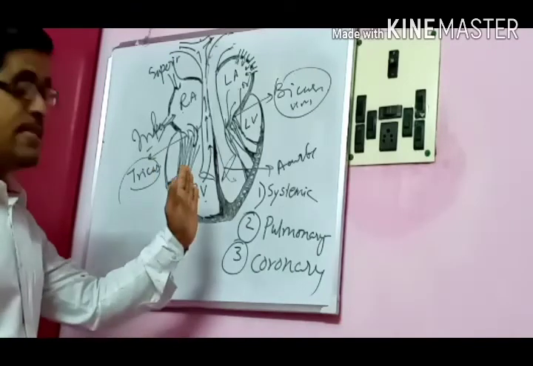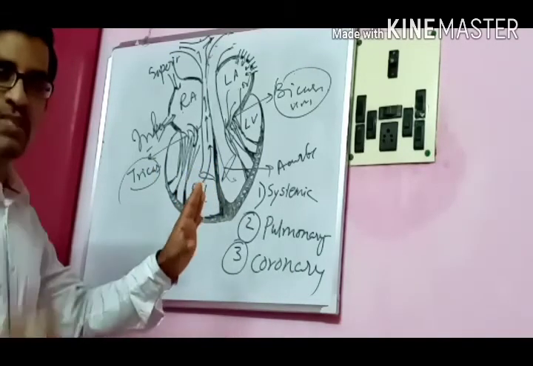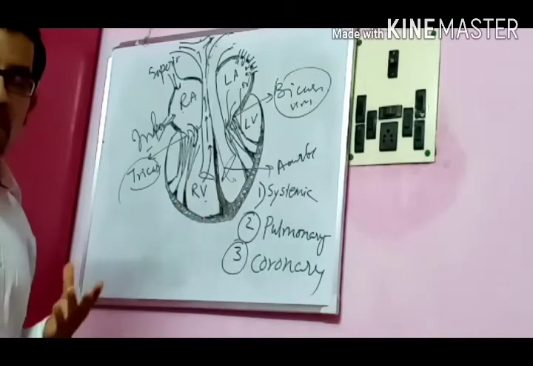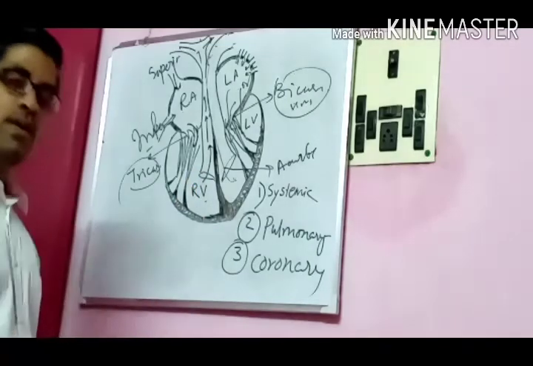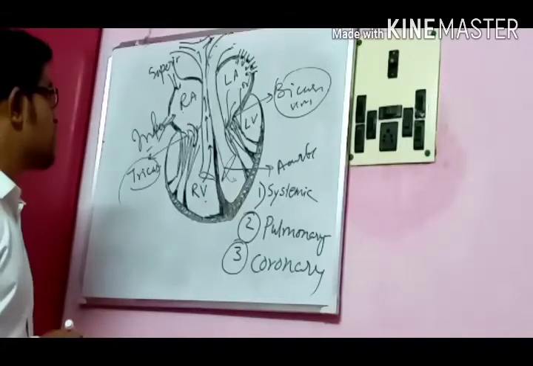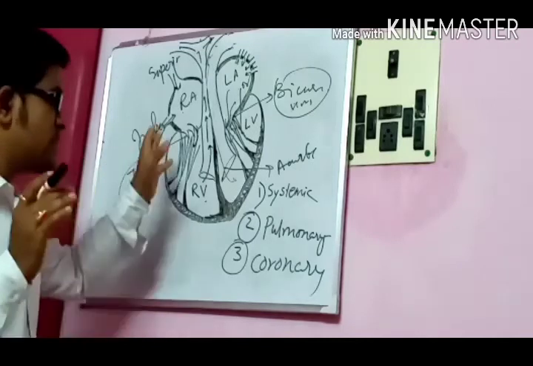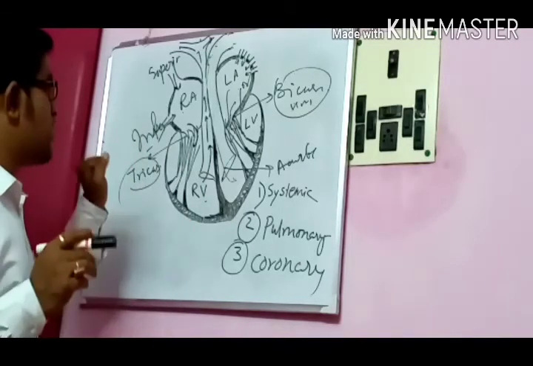So what is this systemic circulation? The circulation inside our system, meaning inside our body. It circulates the whole body. I'll just give you an example, just show you the pathway. What is happening?